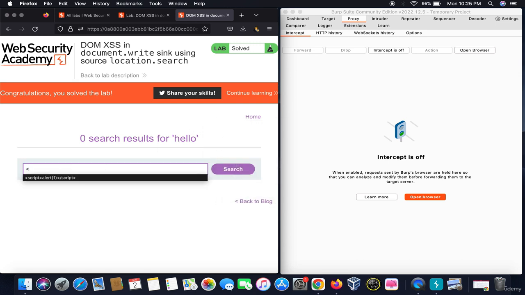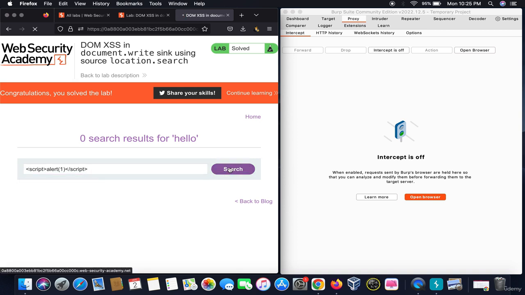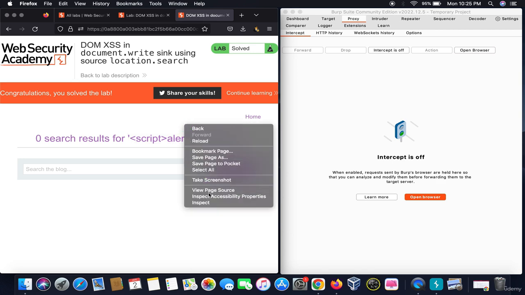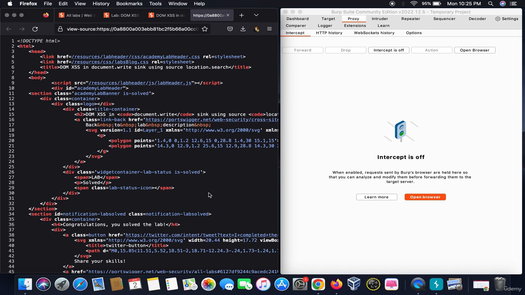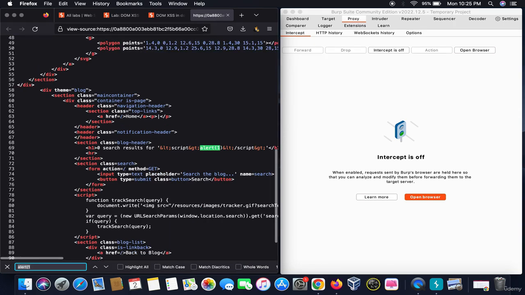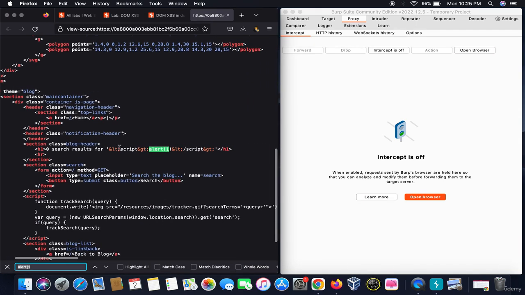As in the previous video, we will try to inject an HTML payload. This dialog box makes our HTML payload a text. Let's see how this happened. To know this, we will right click on the web page, go to view page source, then press Ctrl F and search for alert 1. It basically encoded my greater than and less than signs and turned my payload into a string.